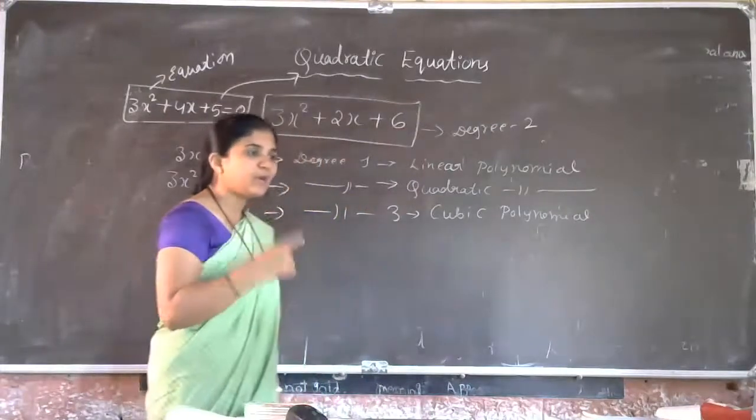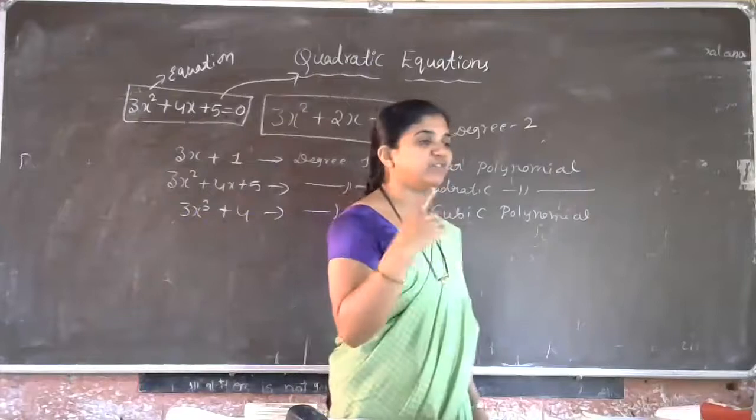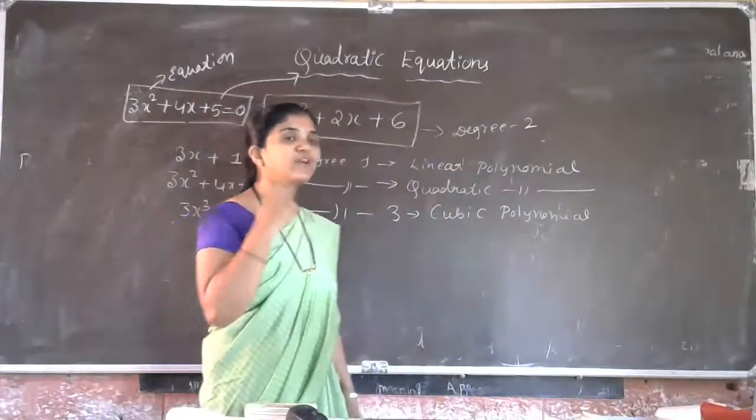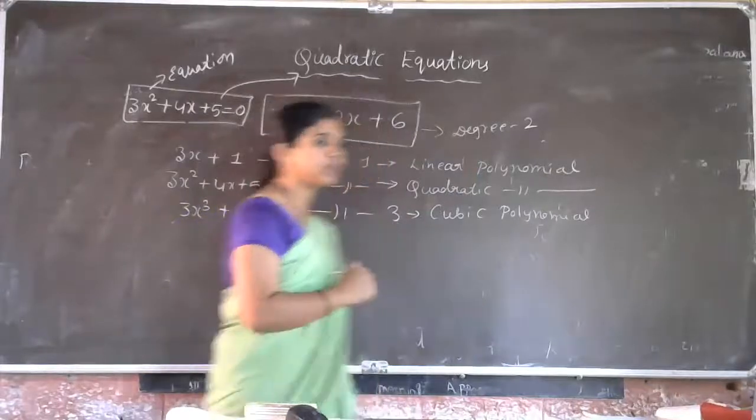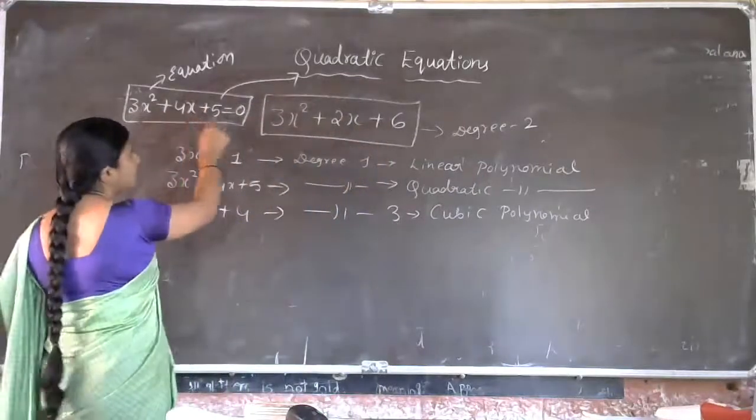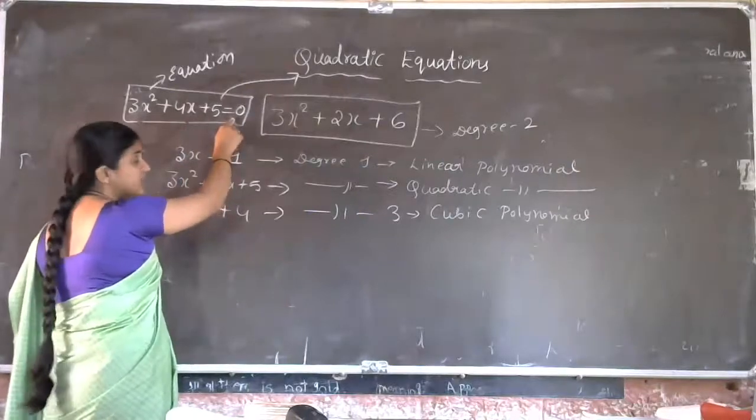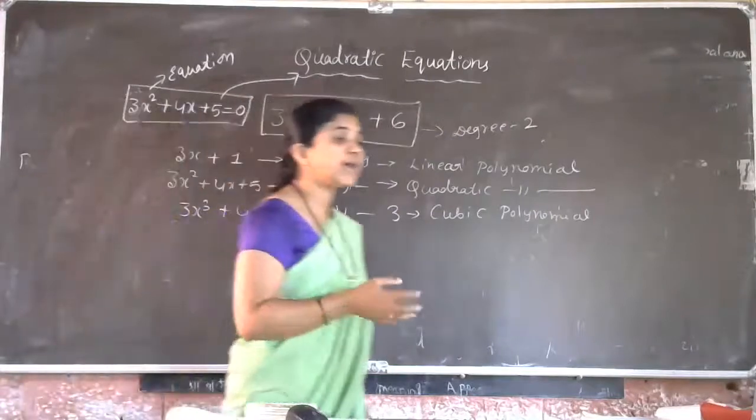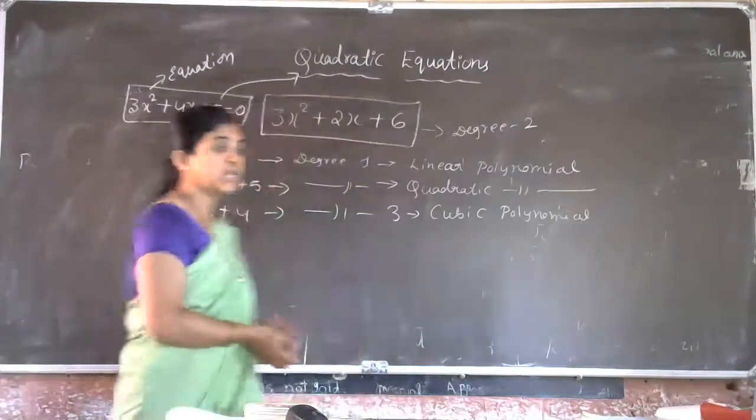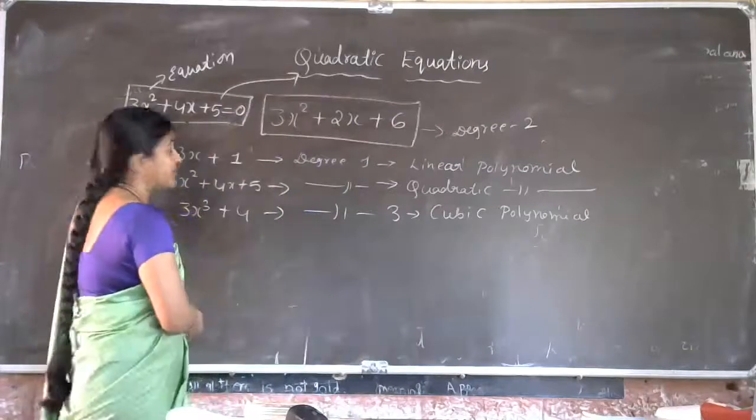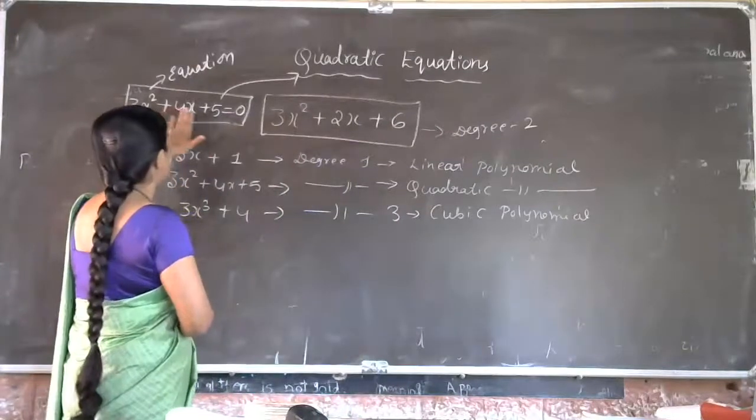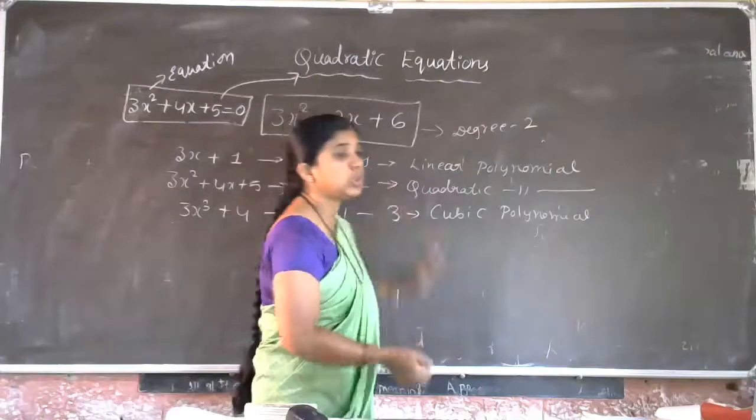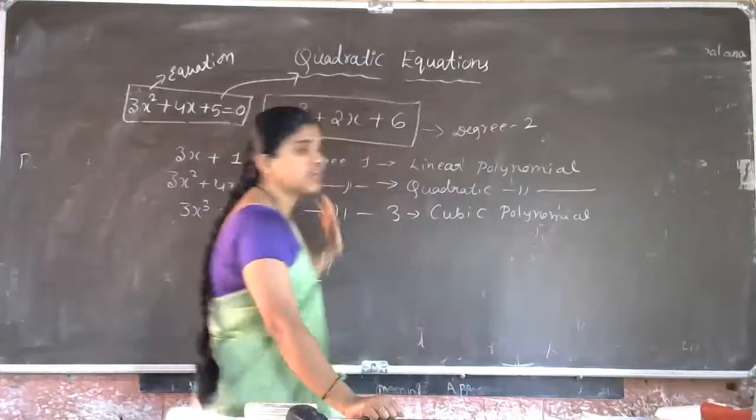If the polynomial in which the degree of the variable is 2, then such a type of polynomial is called a quadratic polynomial. Then when we convert that quadratic polynomial into the form of an equation, it is known as a quadratic equation. So the best example for the quadratic equation is 3x square plus 4x plus 5 equal to 0. Quadratic equation. Is that clear?